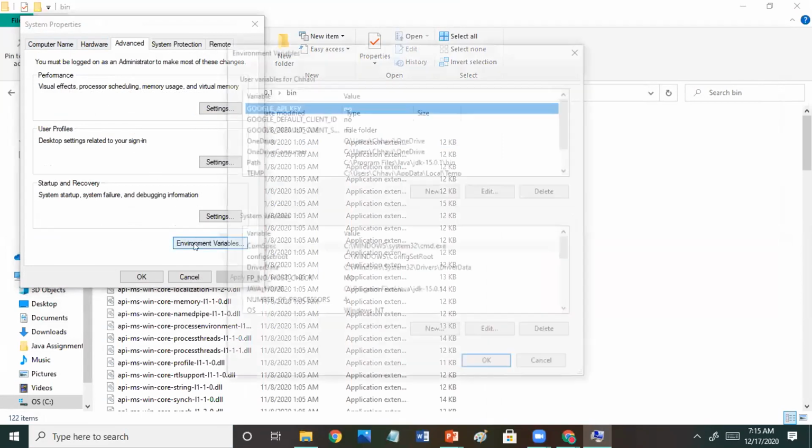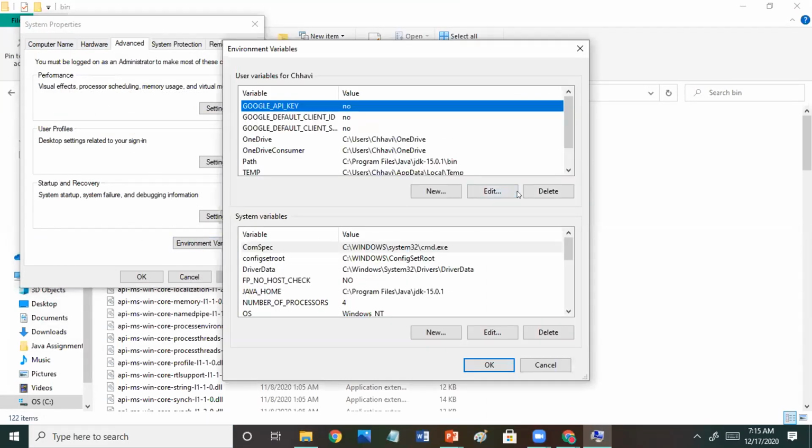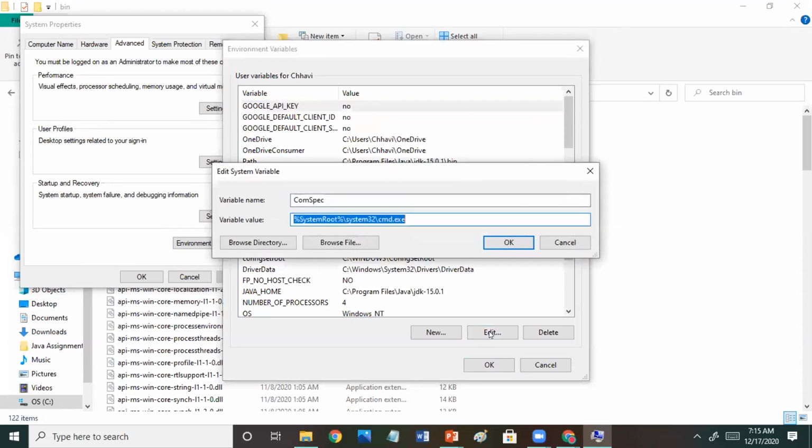Here we'll go to the environment variable. Inside the system variable, we'll click edit and paste your path here.